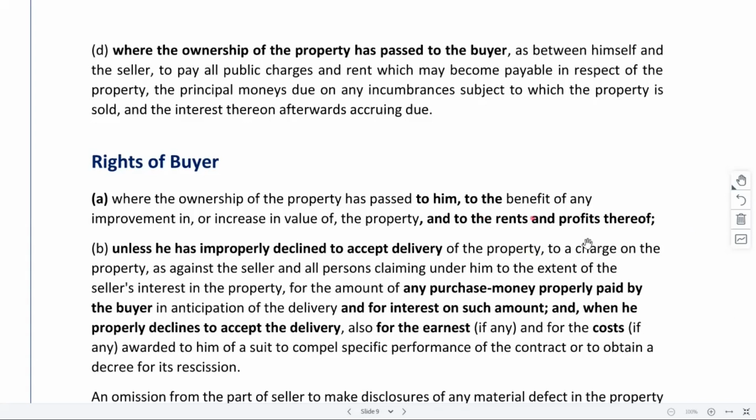Plus, he will also be entitled to any sort of rents, profits, etc. Right? There may be some additional benefits that the person is getting. Like there might be a tree which has medicinal value. So whatever benefit the person would be getting from it, he will be entitled to use that, and whatever other benefits arising, he is entitled to it.